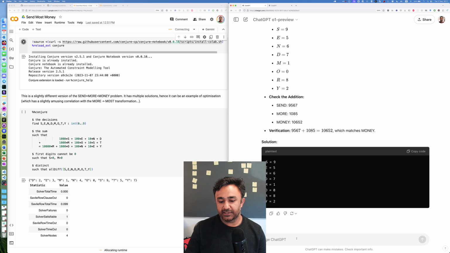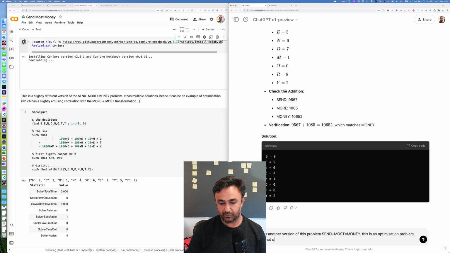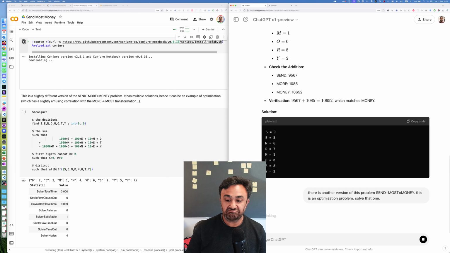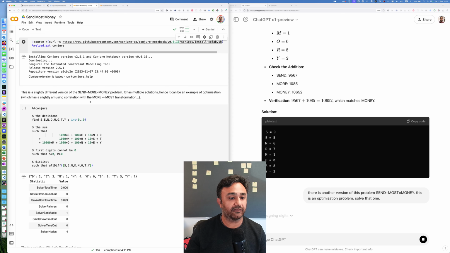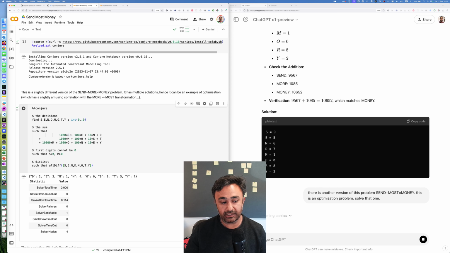So let's ask GPT at the same time. Let's say there is another version of this problem. Send most equals money. This is an optimization problem. Solve that one. It's impressive, right? You just say, solve that one. Let's see what happens. And on the left, I've of course applied my expert knowledge to write a model, which wasn't very hard, but it still requires some expertise.